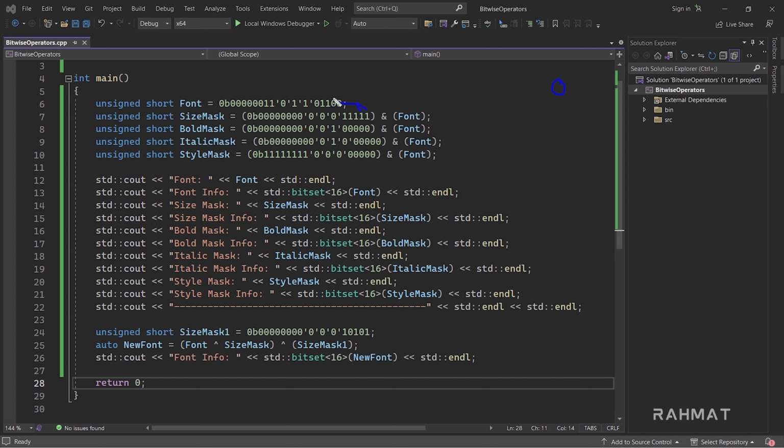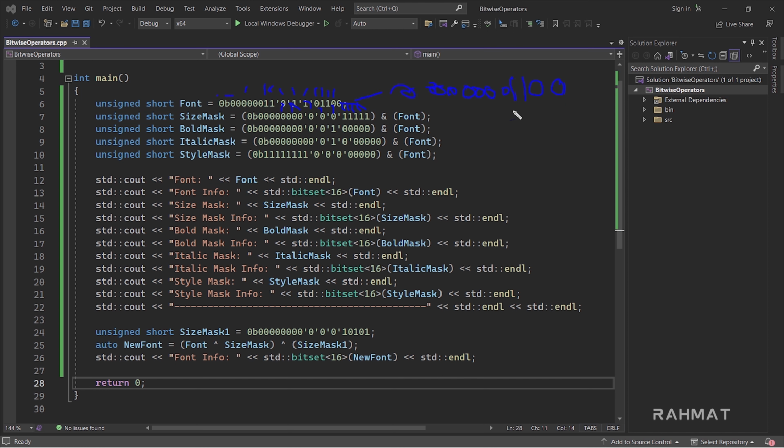This is false here, and the second one is, oh sorry, the second one is true here, but the second one is false there, so again we have false. The third one is true here and the third one is true there also, so we have true, because AND means both should be true. The fourth one is the same, true and true gives true. The fifth one is true here but false there, so false, and the rest is false. If it is true here, still it's false. False and true, the result is false. False and false, the result is false, and so on. The rest is false.